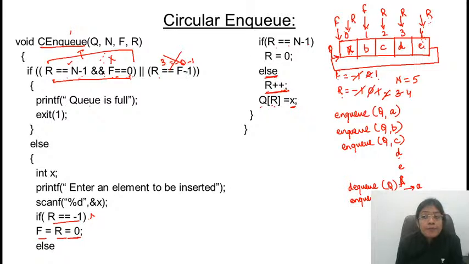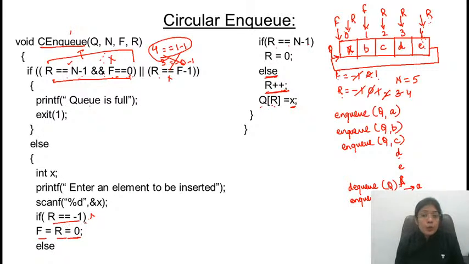Rear is equal to f minus 1. Rear is what? In this scenario, rear is 4 and front is 1. 1 minus 1 is 0. Is this true? No, the second condition is also false. This means that Q is not full. Right? So in that case, it will go to insert an element.